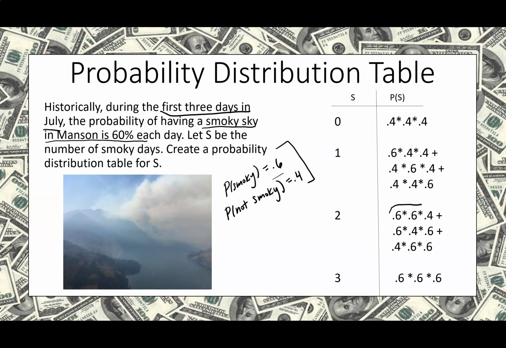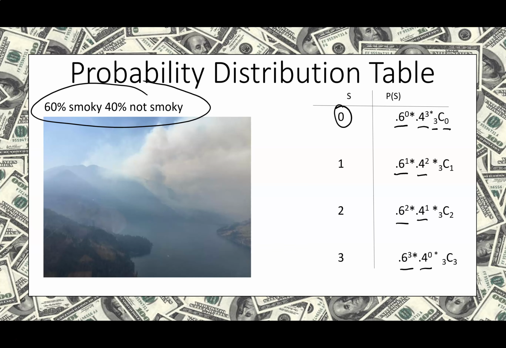We're good with those. But now we've got 3 days and we're choosing 0 to be smoky. Choosing 0 because of this. Here, 3 days, choose 1. Choose 1 because of this. 3 days, choose 2. And then 3 days, choose 3. Choose 3 days to be smoky because of that. This is how I'd like you to leave your answer. I don't need you to find the actual values. I'm okay with you just leaving it just like that.